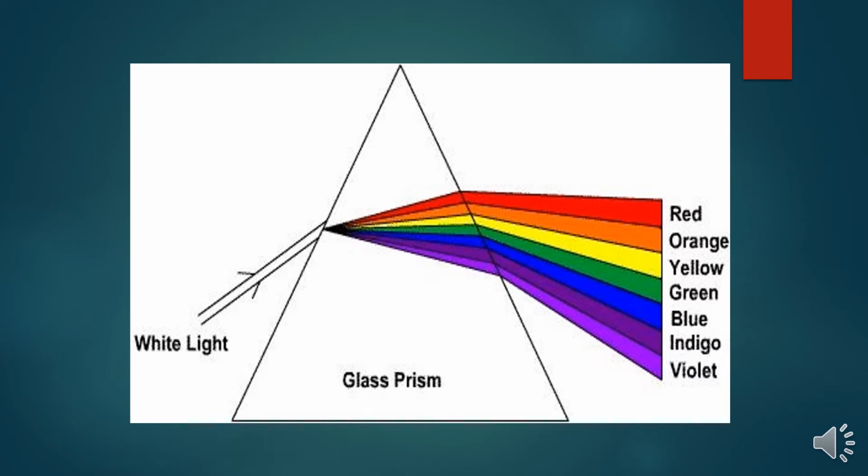Now you can see here this prism, right? Clearly you can understand the range. What I explained previously: the incident ray, that is the white beam, is incident on the solid medium. This is the solid medium, this is air medium, and also this is air medium, right?